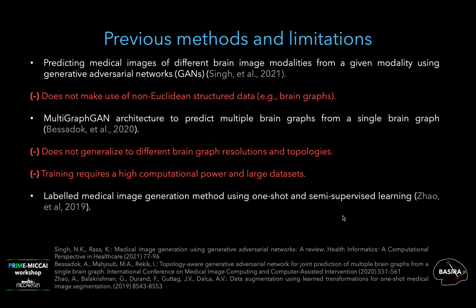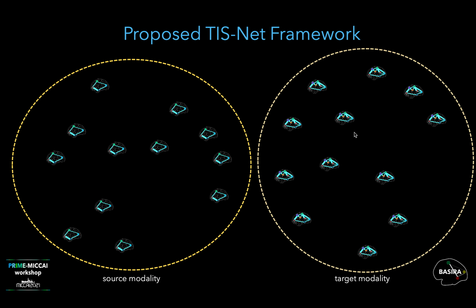For a faster training, another study suggested a labeled medical image generation method using one-shot and semi-supervised learning. Nonetheless, this work sets a random training sample, which doesn't reflect the whole data distribution. To address these challenges, we propose TISNET framework.